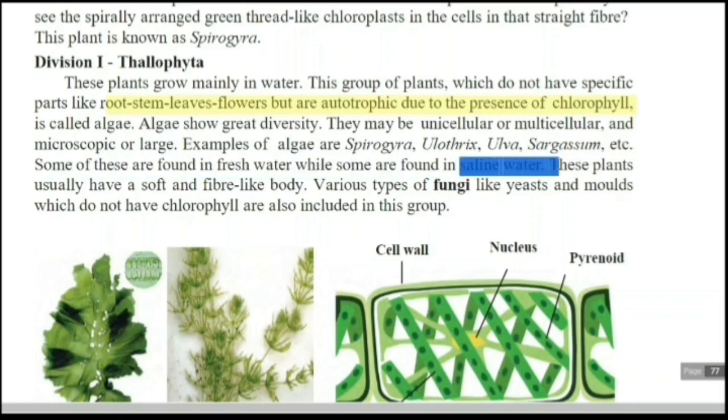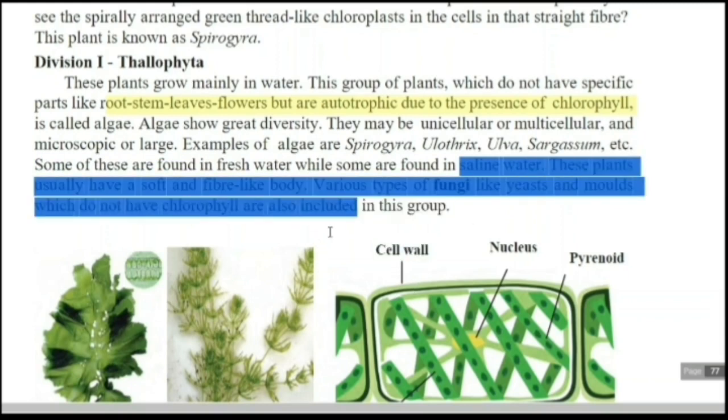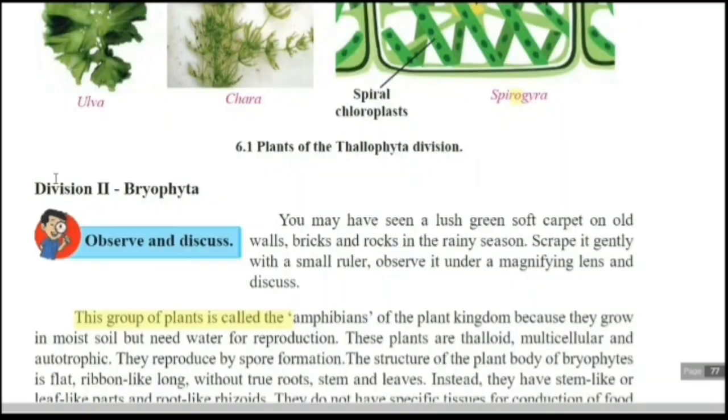These plants usually have a soft and fiber-like body. Various types of fungi like yeast and molds, which do not have chlorophyll, are also included in this group. Now, the second division, that is Bryophyta. They are also called the amphibians of the plant kingdom.